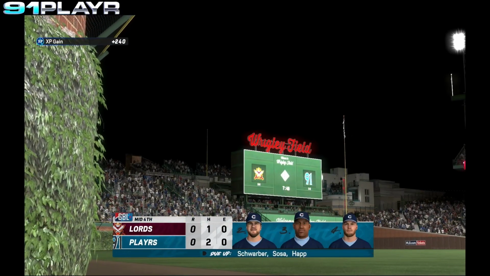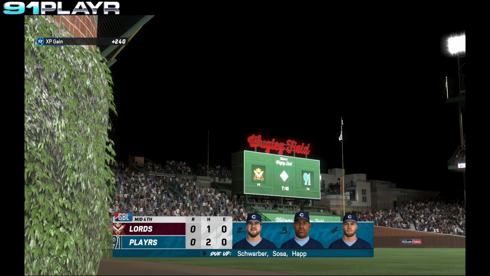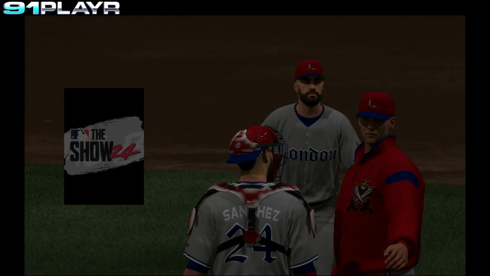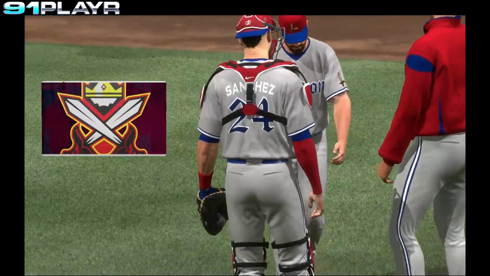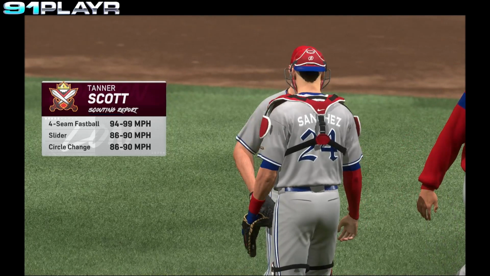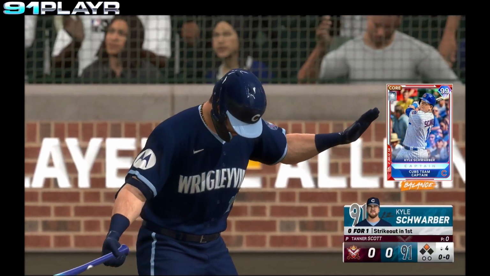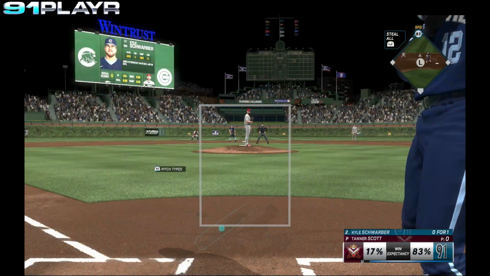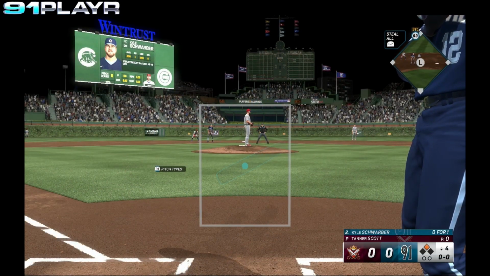We go to the bottom of the 4th. Schwarber, Sosa, and Happ due up for the Cubs. Into the game for the Lords, Tanner Scott. First up for the Cubs, Kyle Schwarber. Extra innings rule, so Ryne Sandberg leads off at second base.